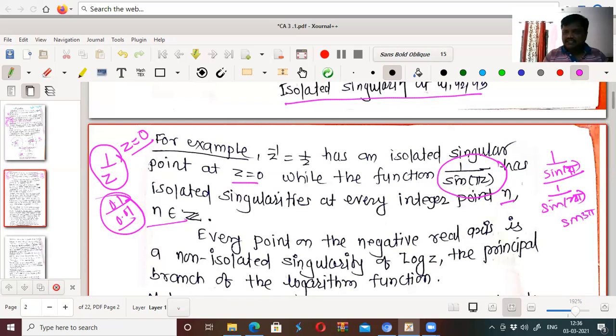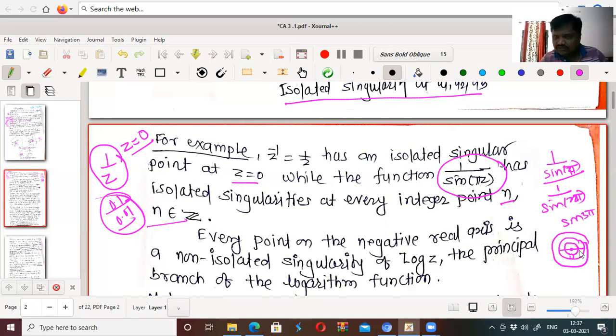So if I consider sine pi z and take a neighborhood of pi, it will be like this. If I take z equal to 0, what will happen? Every neighborhood of z equal to 0 is also not analytic, meaning z equal to 0 is a singular point.